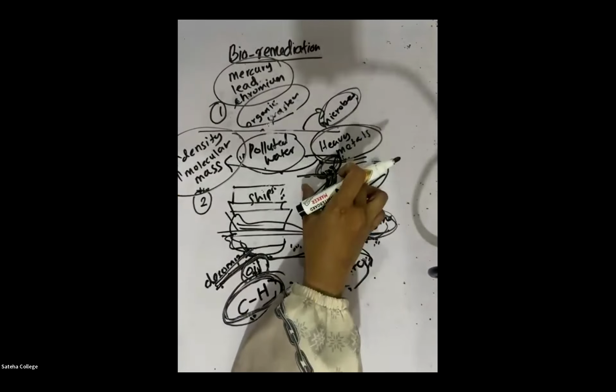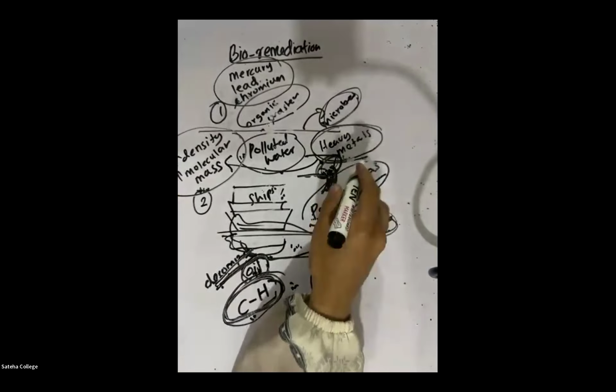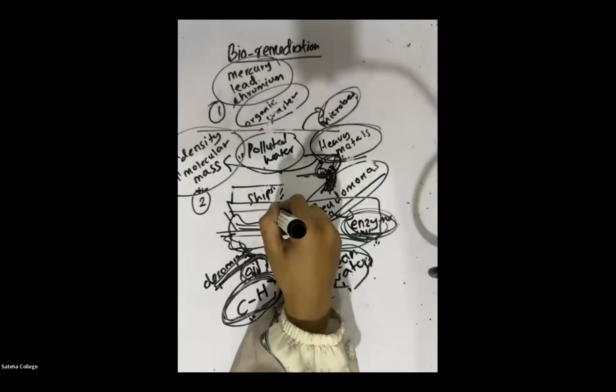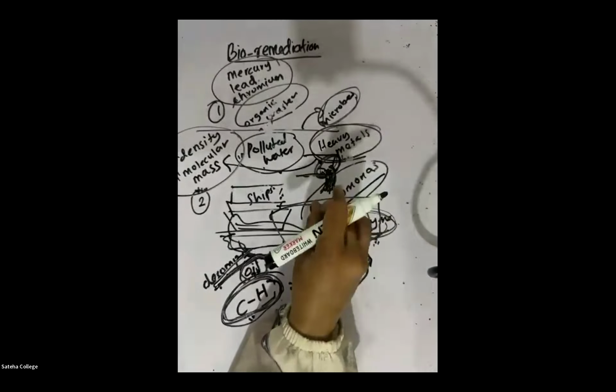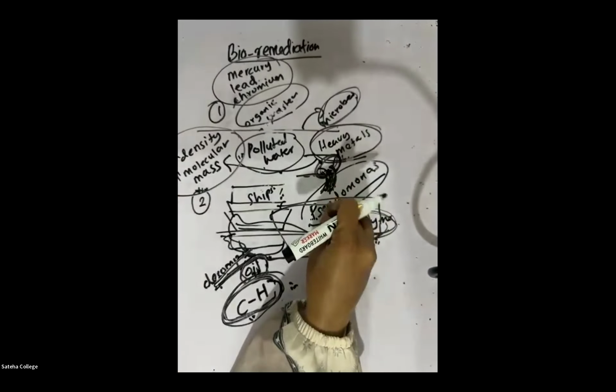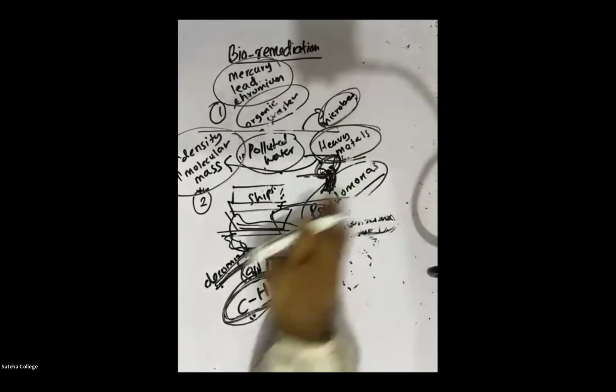So what the factories mainly do is they release the water to an area, and in that area they add a bacteria to remove these toxic heavy metals. There is a bacteria which can digest these toxic heavy metals.